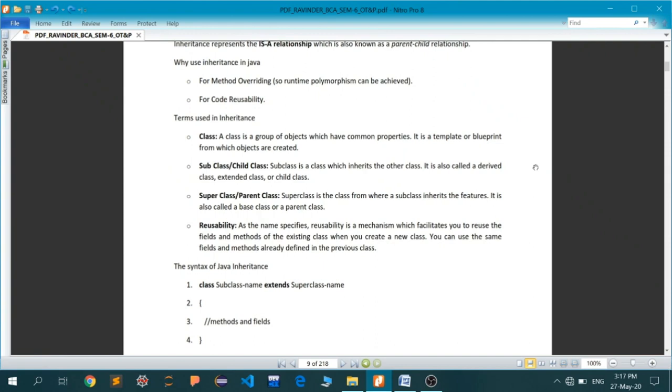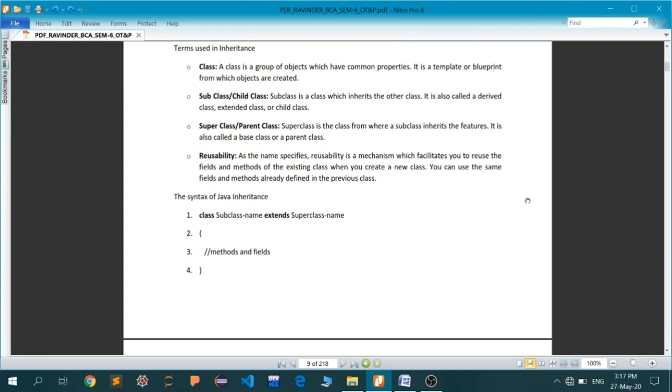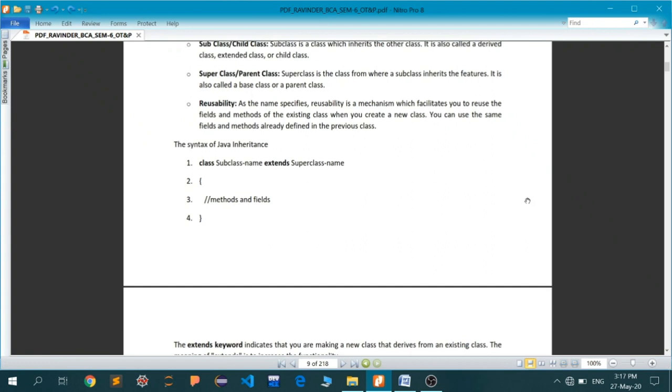And last is reusability. I have already told you what reusability means. Again, I am just going to repeat that. As the name specifies, reusability is a mechanism which facilitates you to reuse the fields and methods of an existing class when you create a new class. So you can use the same fields and methods already defined in the previous class. Now, by previous class, what we mean here is the parent class. Okay.